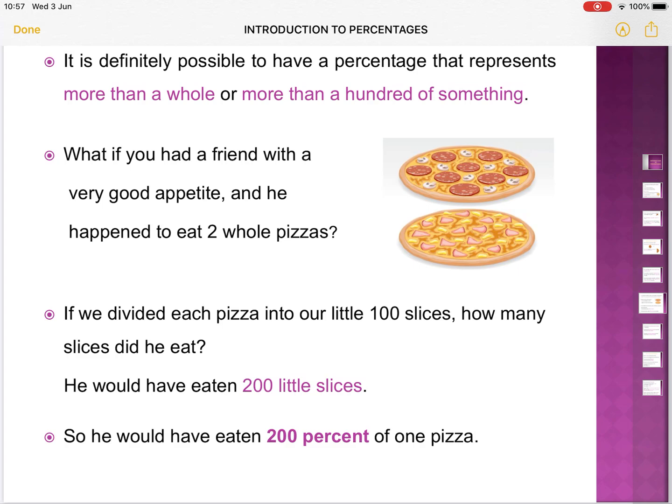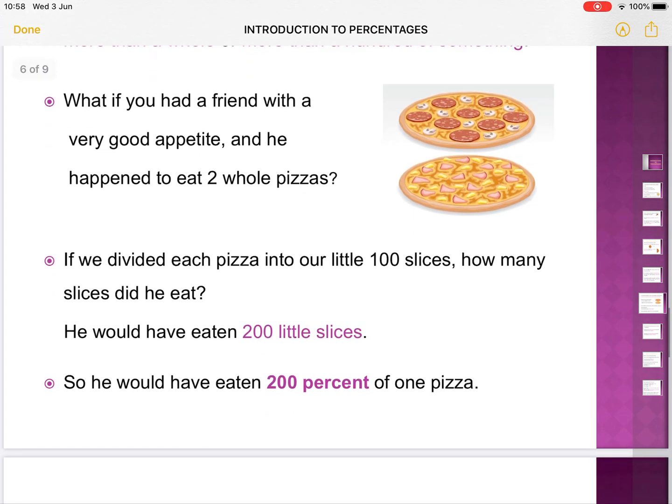If we divided each pizza into 100 slices each, how many slices did he eat? He would have eaten 100 slices from the first one and another 100 from the second one. So in all, he would have eaten 200 little slices, so he would have eaten 200% of a pizza.